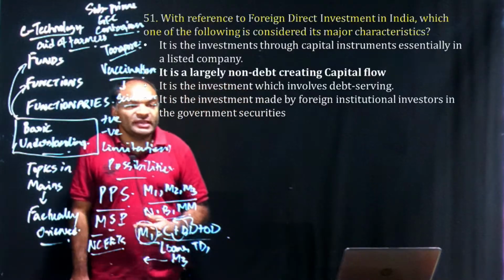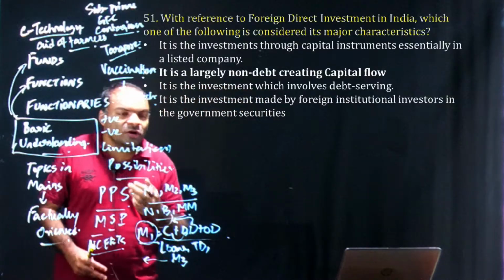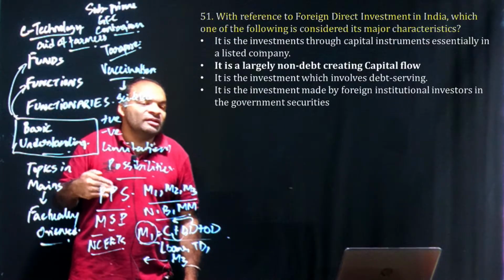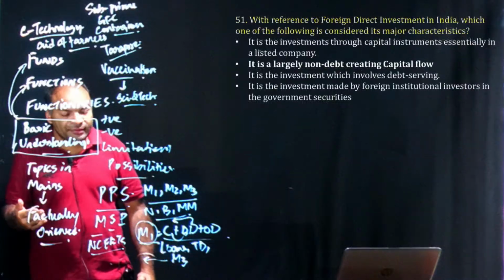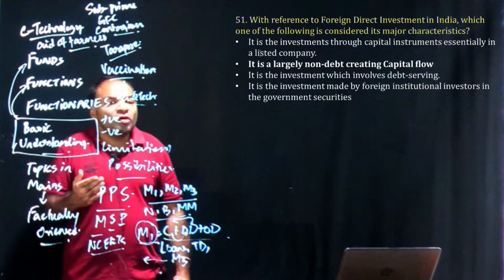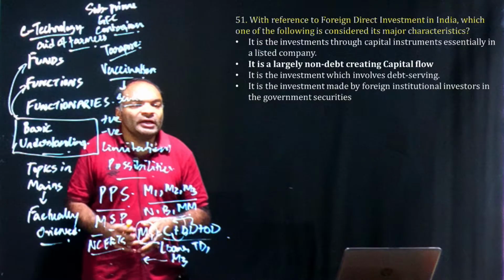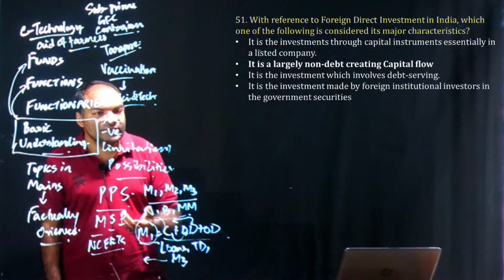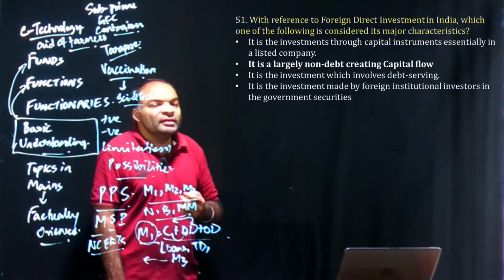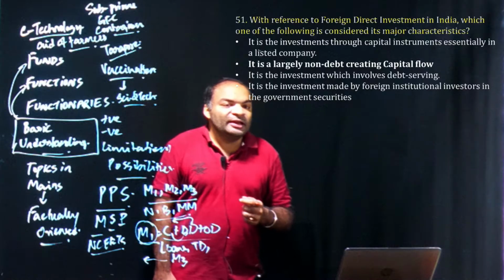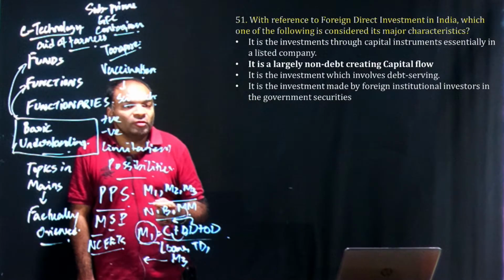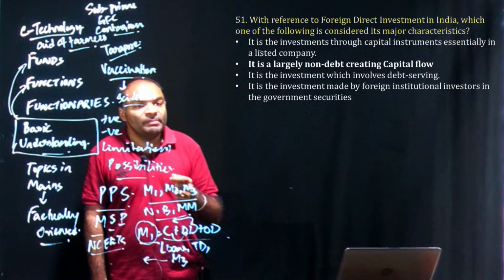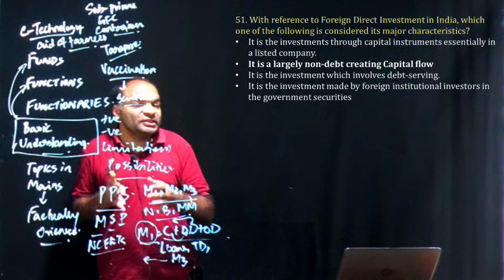Now coming to the next question, which is FDI. In FDI also we talked about that FDI is non-debt creating. Debt creating we discussed was about foreign currency convertible bond, ADR, GDR, and ECB. So non-debt creating simply here means that we don't need to return the money. We don't need to pay interest on it. There is no concept of interest coverage or debt service here. So for FDI the answer would be B, which is non-debt creating flow. Even FII would be a non-debt creating flow. But again, FIIs may invest in debt instruments, but FDI will purely be in buying out companies, mergers and acquisitions, or share market, etc.